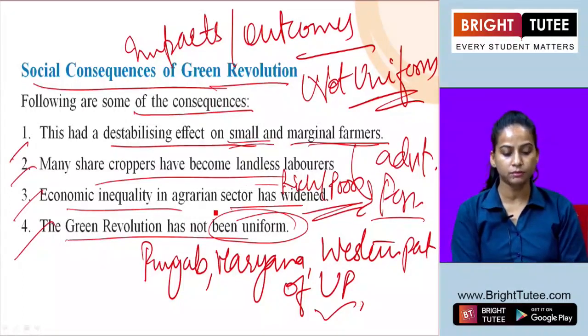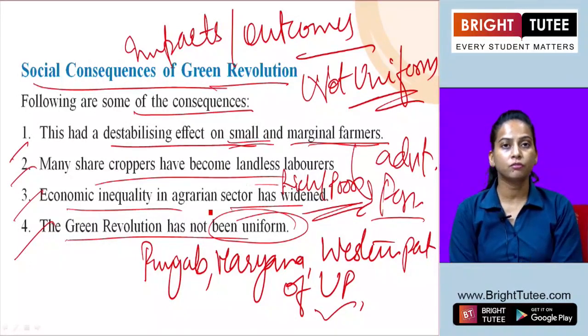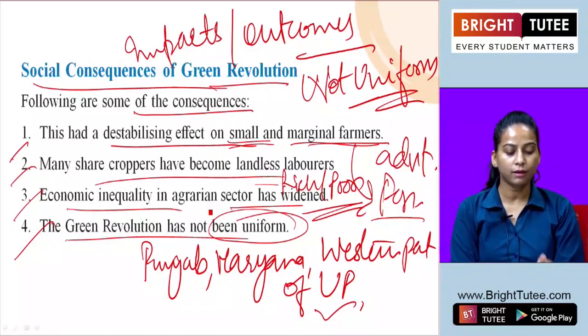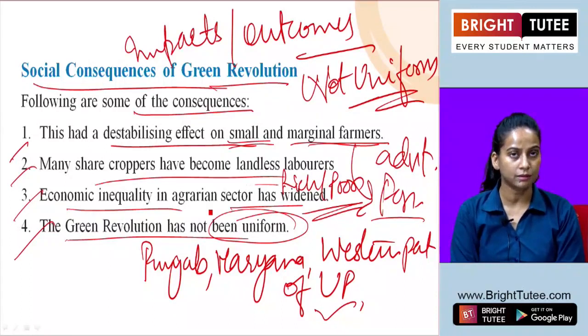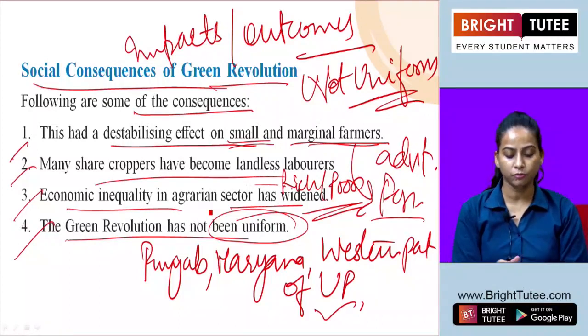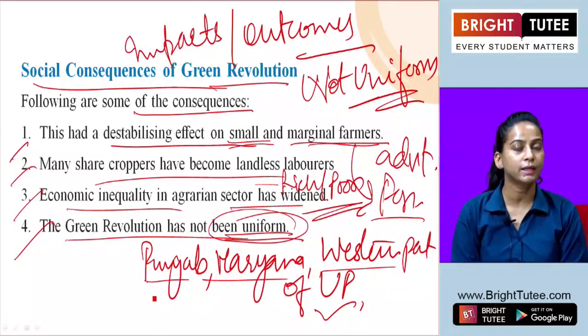But there were many other states and areas where the consequences were negative, like the emergence of capitalist farmers. The sex ratio unfavorable to women also started, because the farmers were looking for labor for their land. So many problems started arising. It was not at all uniform, and when it was implemented in these states, the rest of the states did not get any benefit from the green revolution.